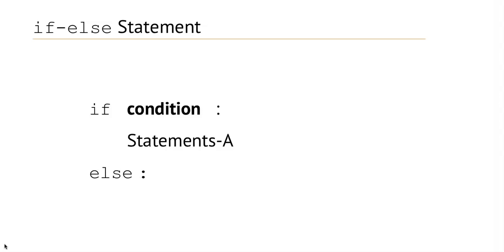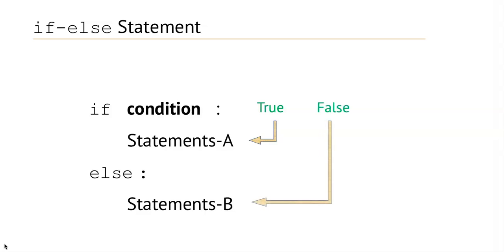Then else, colon, and following statements B. It can also have one statement or more than one statement. Now here statements A will be executed if the condition will be true. So if the condition will be false, then the statements in else clause will be executed and statements B will be executed.